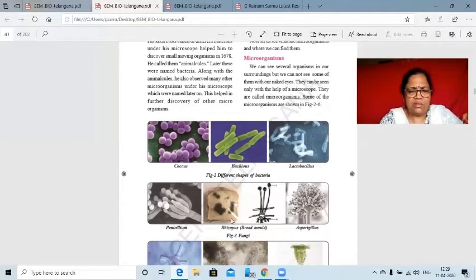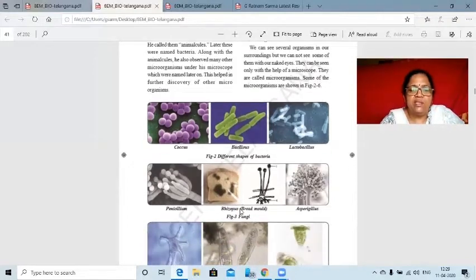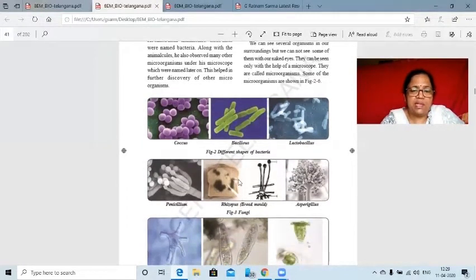So as you see here, bread mold, you will observe everywhere when food is rotten. At the same time, another example of fungi you might have come across is the mushroom. Mushrooms also come under the fungus group. We eat mushrooms because of their nutritive value. So that is about fungus.